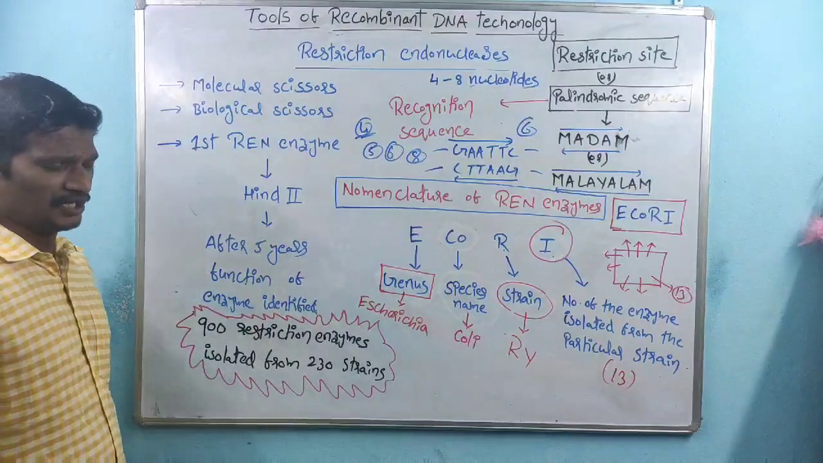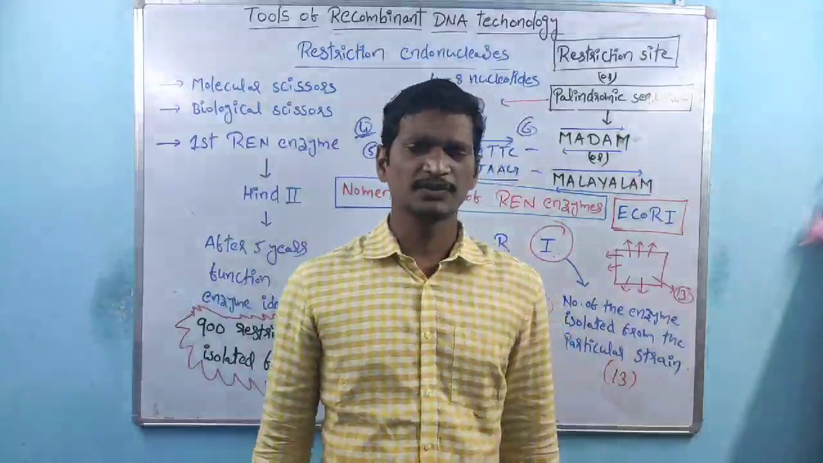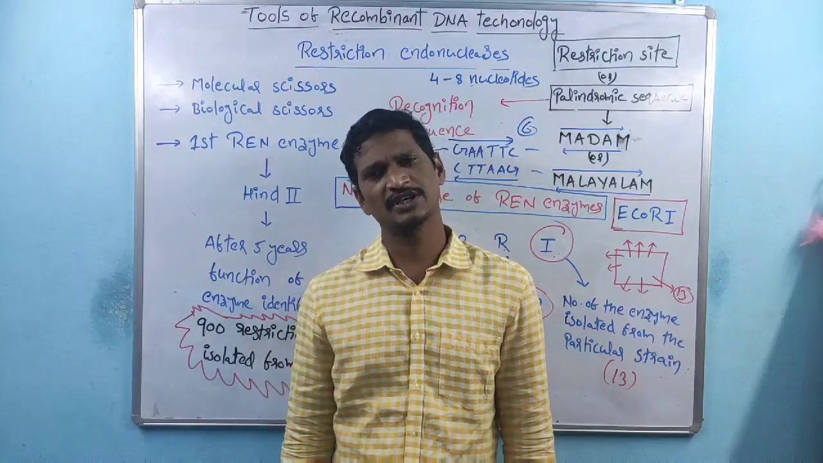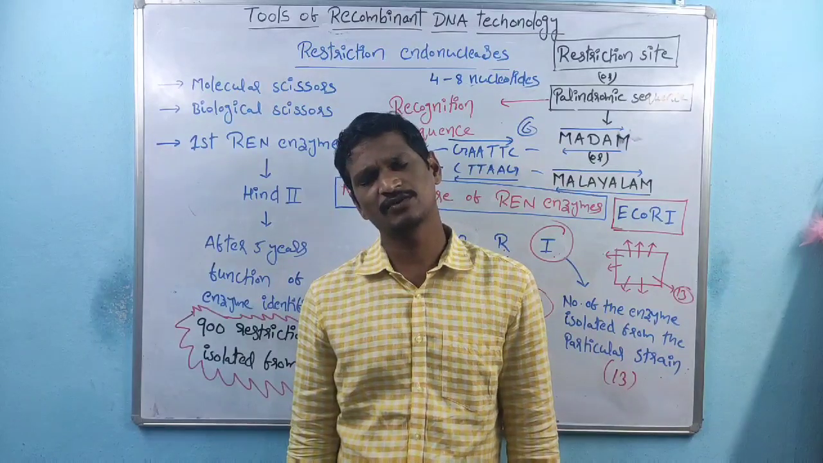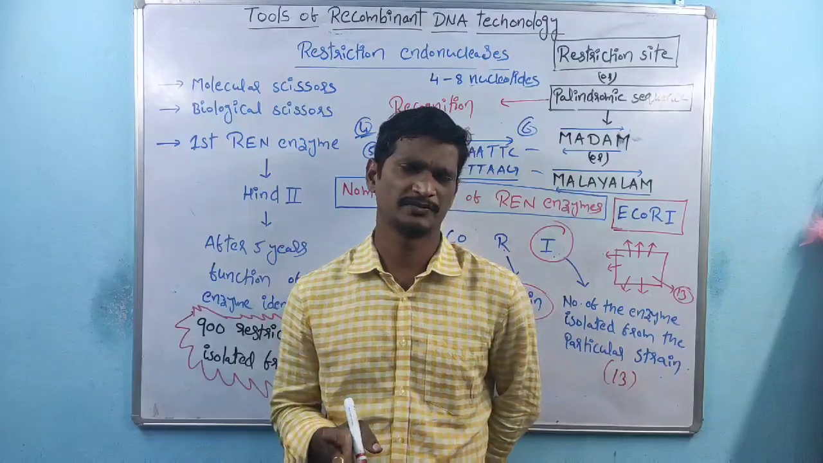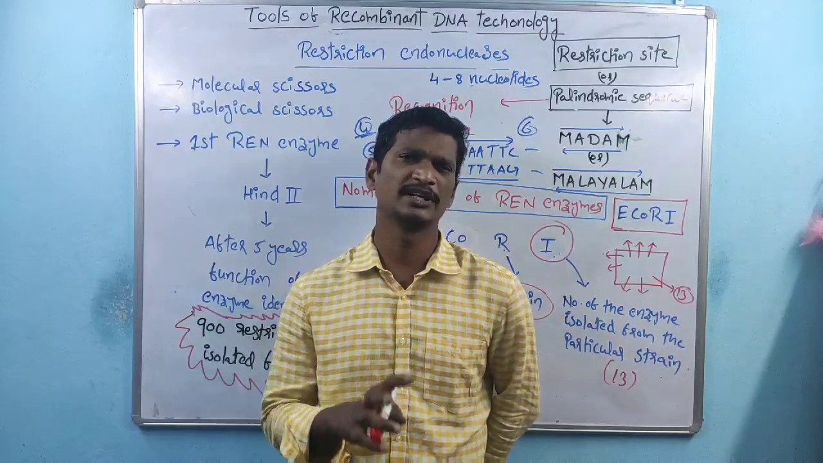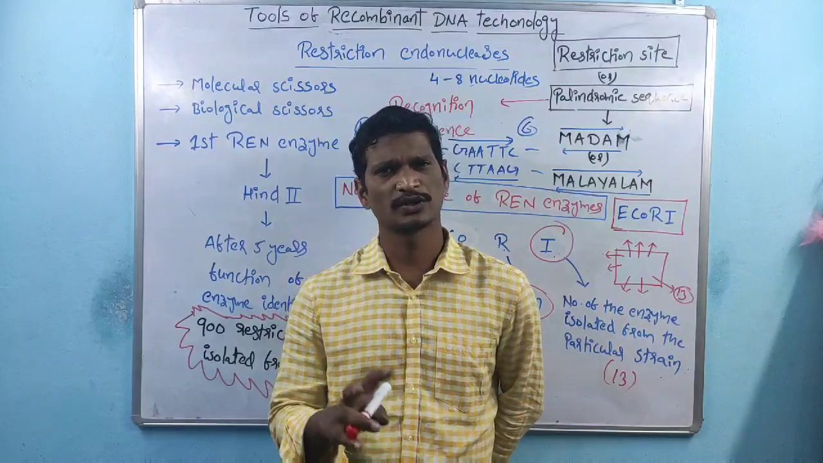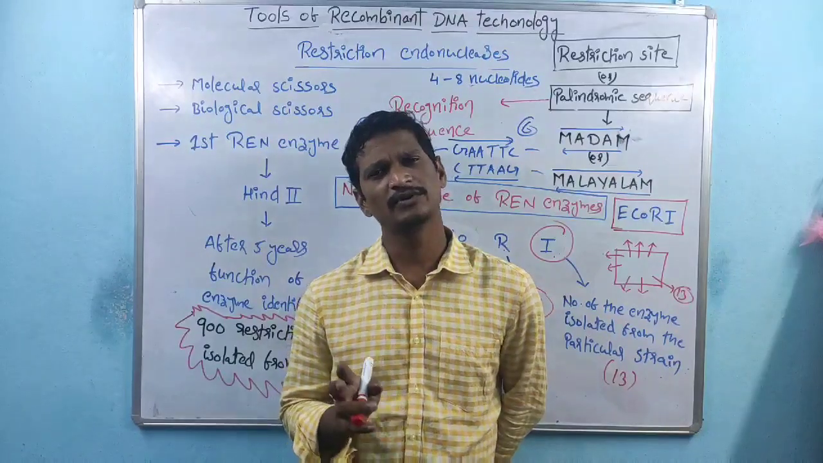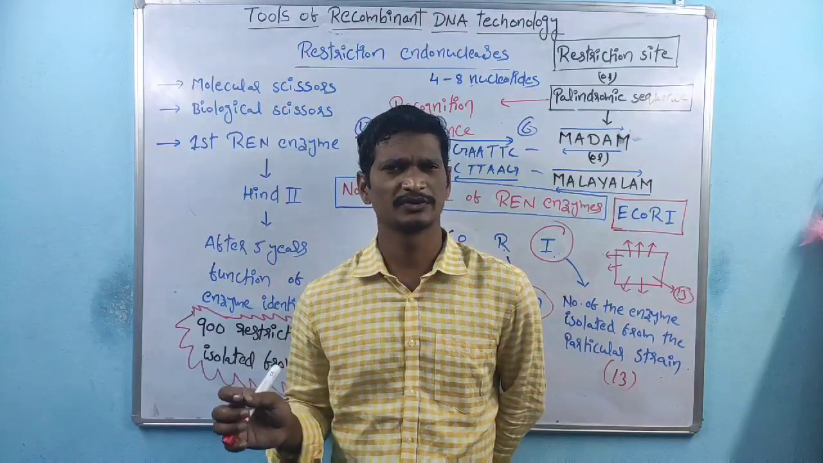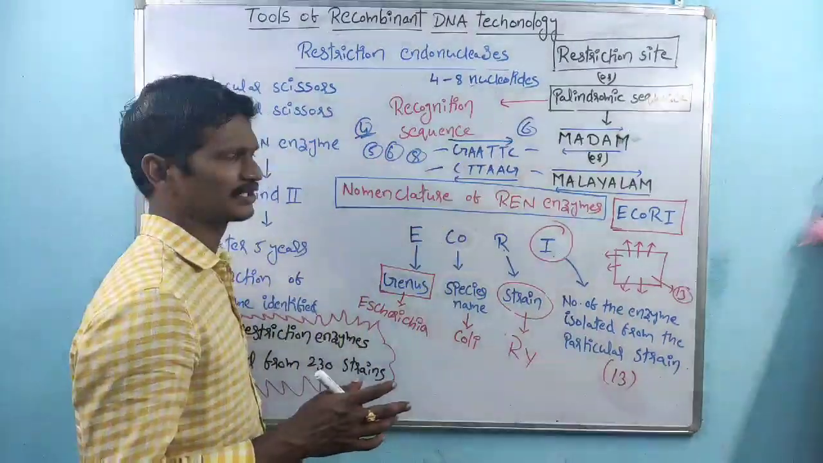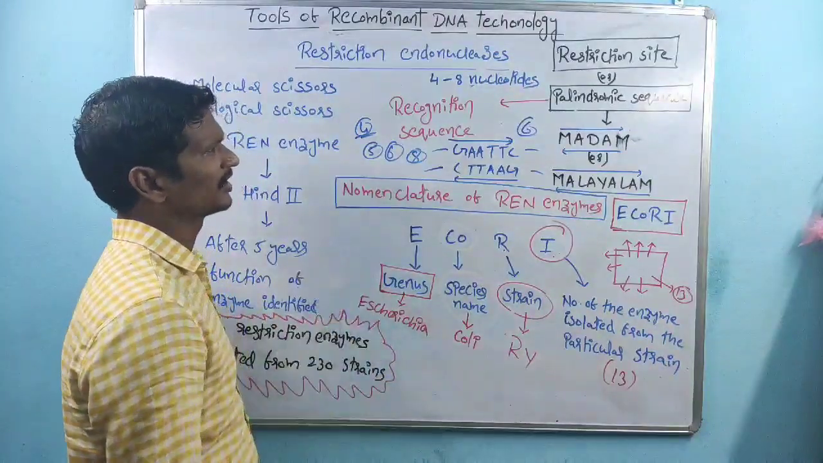See, the restriction endonuclease enzymes are involved in the cleavage of phosphodiester bonds. That is nothing but the bond between sugar and the phosphate within DNA. The bond between sugar and the phosphate is cleaved. So restriction endonuclease enzymes are involved in the cleavage of phosphodiester bonds of the DNA. So that is about some of the characteristic features of the restriction endonuclease enzymes and the nomenclature process.